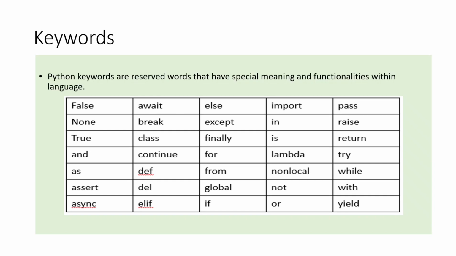The Python keywords are known as reserved words, which have special meaning and special functionalities in the language. Here, there are a total of 35 Python keywords. Actually, async and await are not considered keywords in the programming language because async and await are used in CPU functionalities, not in the programming language. By excluding those two keywords, we have a total of 33 reserved words.